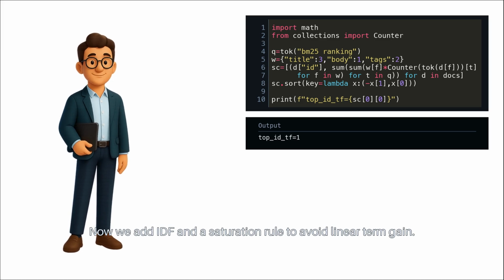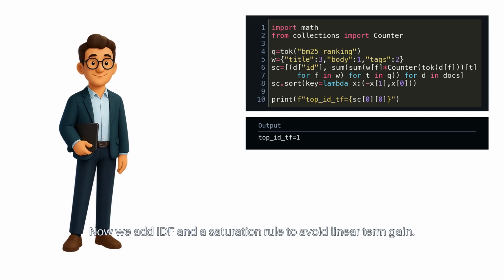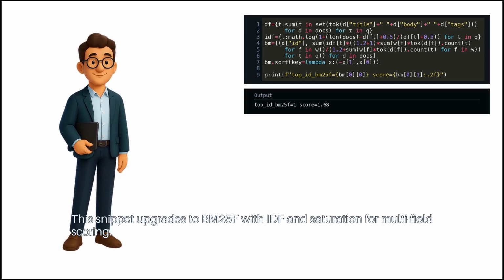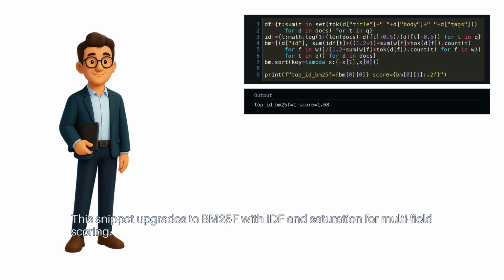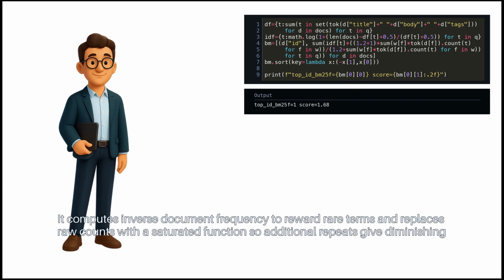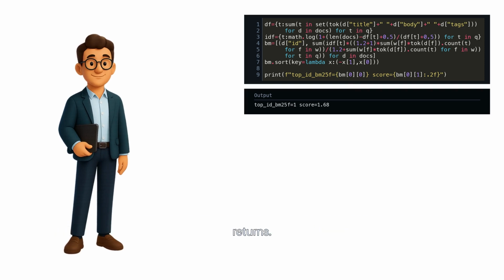Now we add IDF and a saturation rule to avoid linear term gain. This snippet upgrades to BM25F with IDF and saturation for multi-field scoring. It computes inverse document frequency to reward rare terms and replaces raw counts with a saturated function, so additional repeats give diminishing returns.